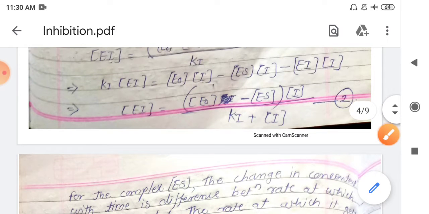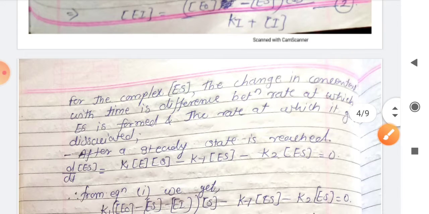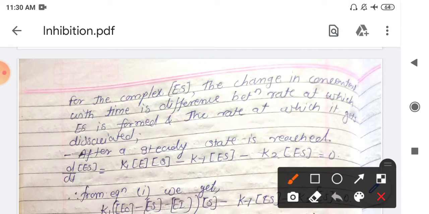So just give this equation number 2. Okay, so for the complex formation, that is ES, the change in concentration with time is the difference between the rate at which ES is formed and the rate at which it is getting dissociated.